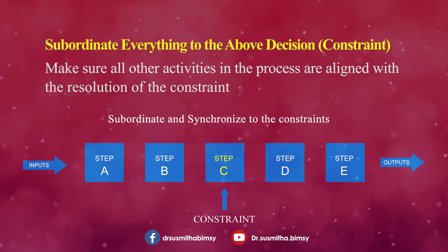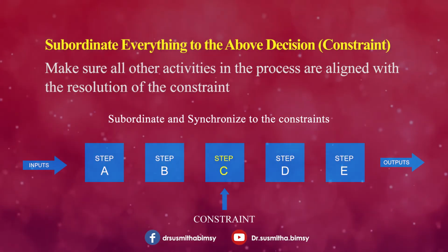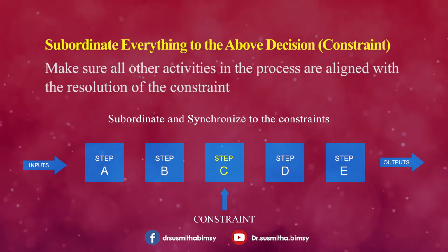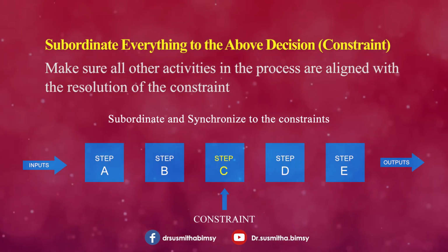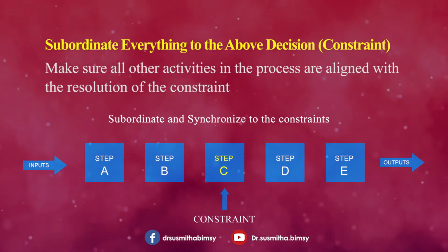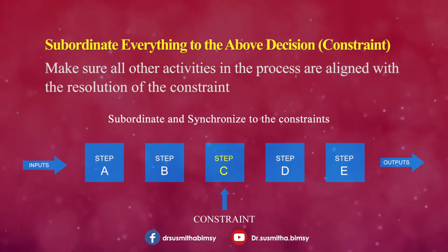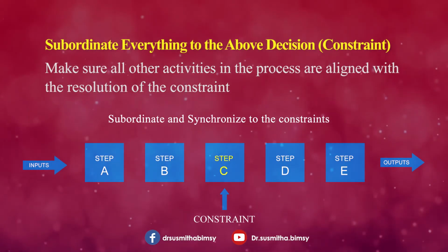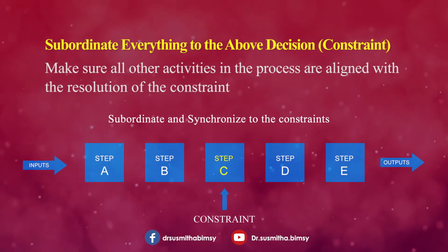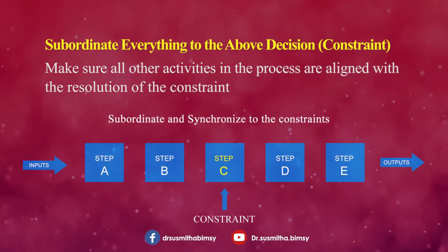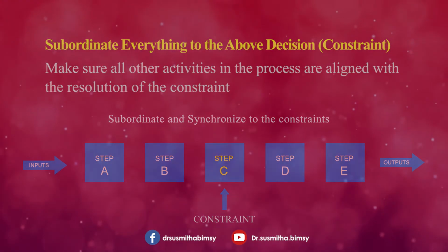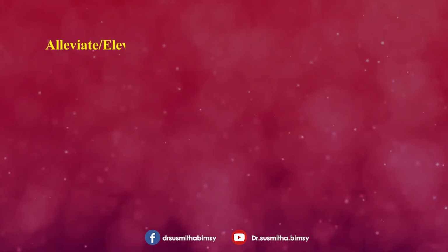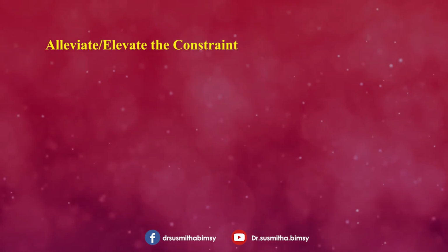I hope you are getting what I am trying to convey. I can give you another example for this stage. Suppose your constraint is the capacity of the supplier. Especially when you are relying on one supplier, it will become a difficulty. So in this step, what you have to do is align your entire production schedule with the capacity of the supplier. Next step is to increase the capacity of the constraint or bottleneck.